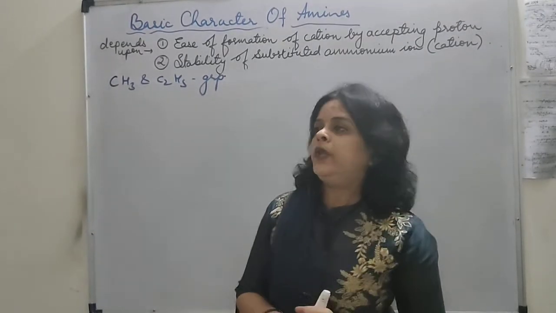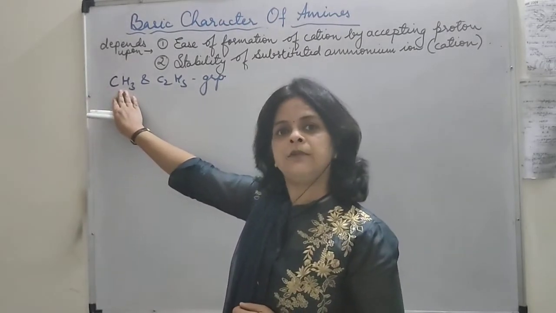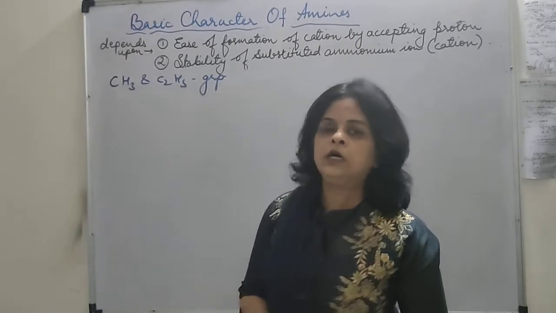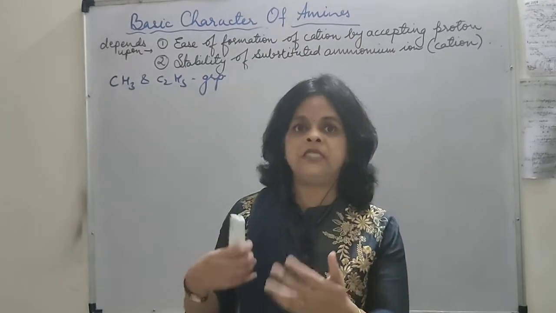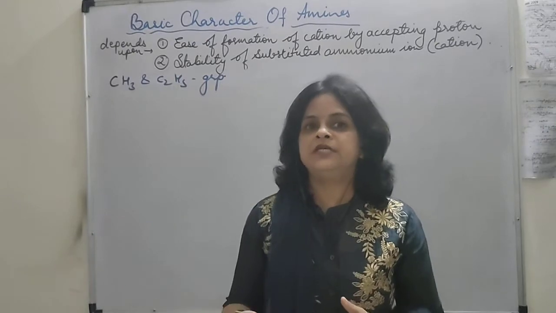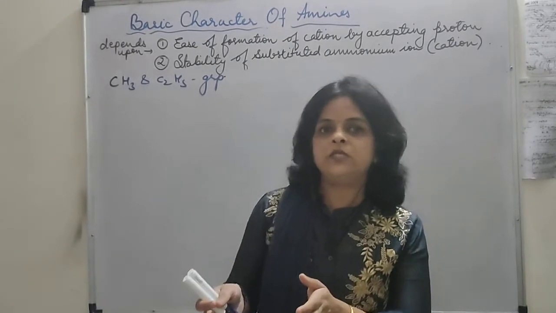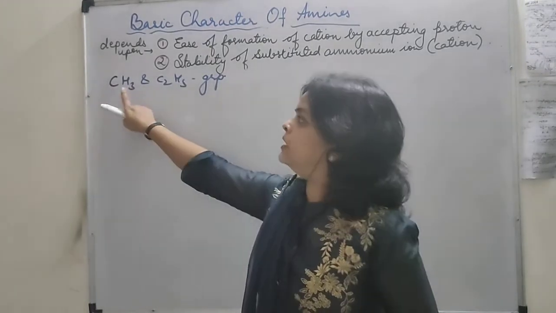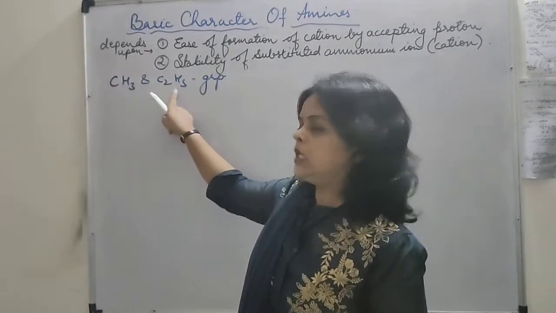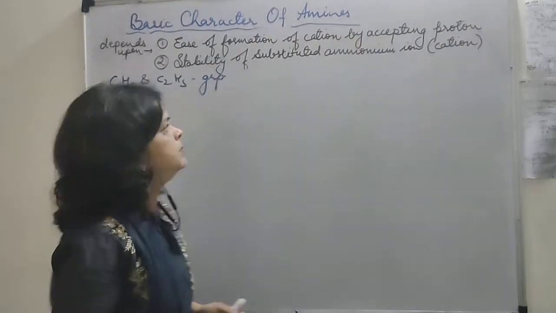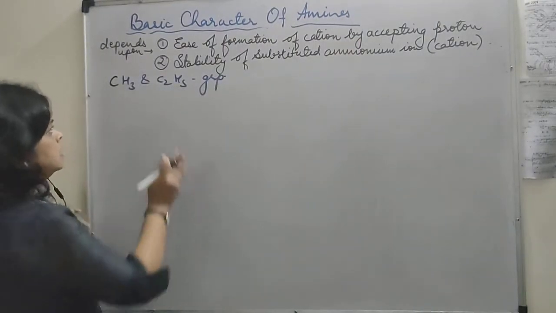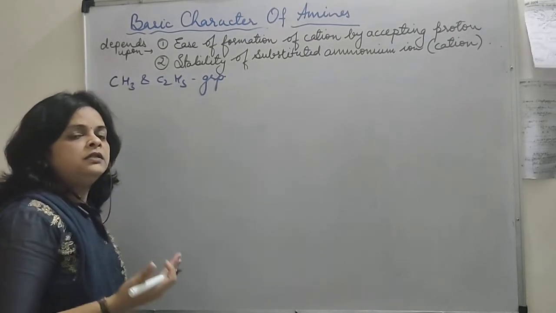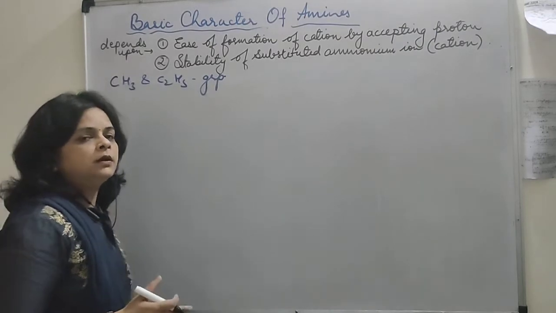So let's see, when we are having the methyl substituted amines or the ethyl substituted amines, how the sequence is given on the basis of the basic nature. We are going to give the sequence to the tertiary, secondary and primary amines which are having alkyl group as methyl or ethyl. Okay, first we will take the example of ethyl substituted amines. देखो जब we are going to see all the three factors, then it comes out that the secondary amines are the most basic.